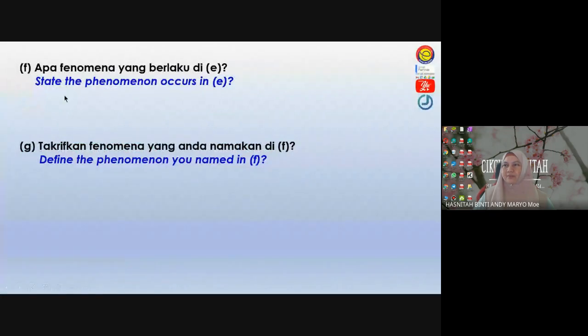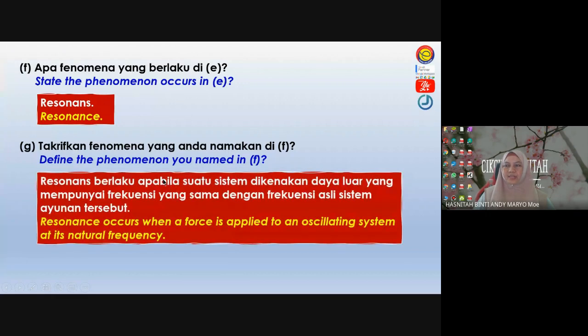Okay, so F, state the phenomenon that occurs in E. So this is what we call resonance. Okay, students, resonance. So define resonance. How to write resonance? The definition for resonance: resonance occurs when a force is applied to an oscillating system at its natural frequency.